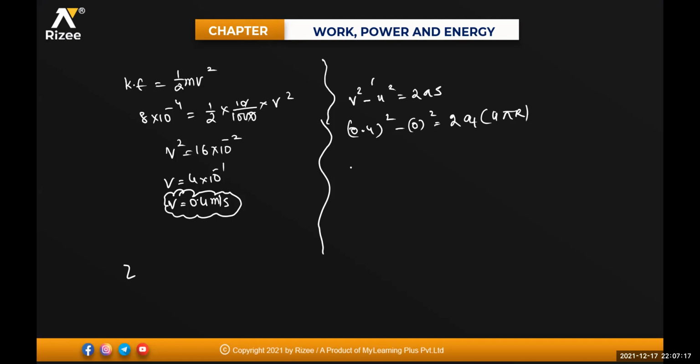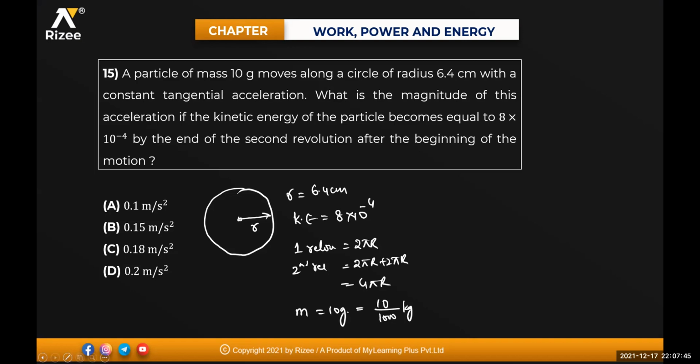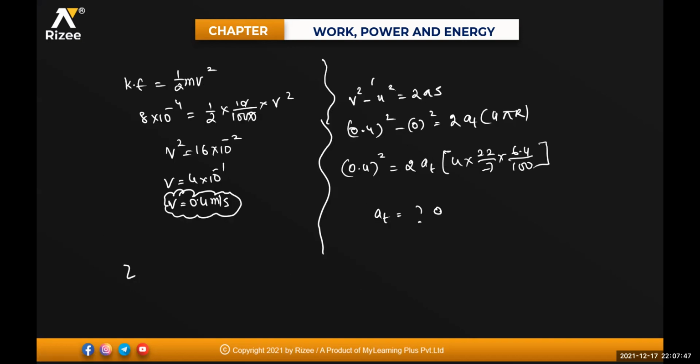So 0.4 whole square is equal to 2 into tangential acceleration into 4 into 22 by 7 into radius 6.4 centimeters, which in meters is divided by 100. Simplify it and we get the tangential acceleration, 0.1.